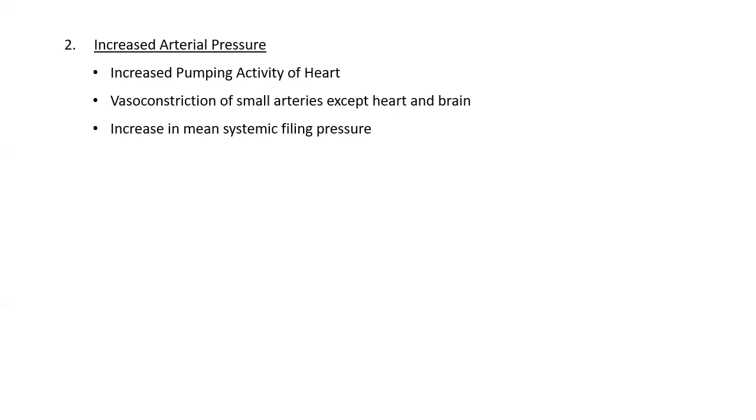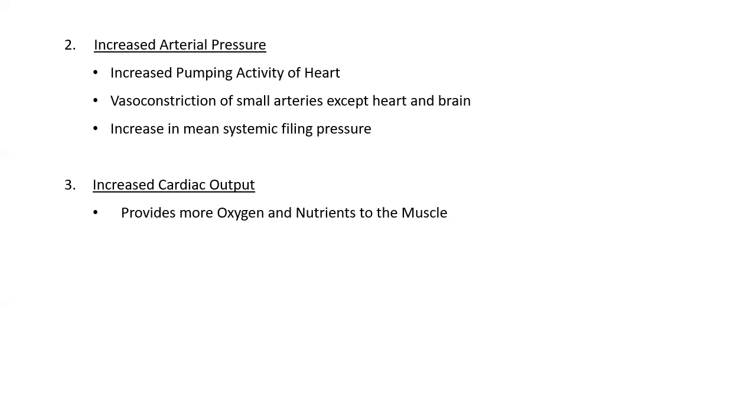The arterial pressure increases because of the increased pumping of the heart. The second is due to the vasoconstriction of the small arteries except in the heart and brain. And the third is that the arterial pressure increases due to an increase in the mean systemic filling pressure. It means that whenever there is more contraction of the muscles during exercise, there is an increased venous return towards the heart, as a result of which there will be increased cardiac output. Whenever there is increased cardiac output, it provides more oxygen and nutrients to the muscle.